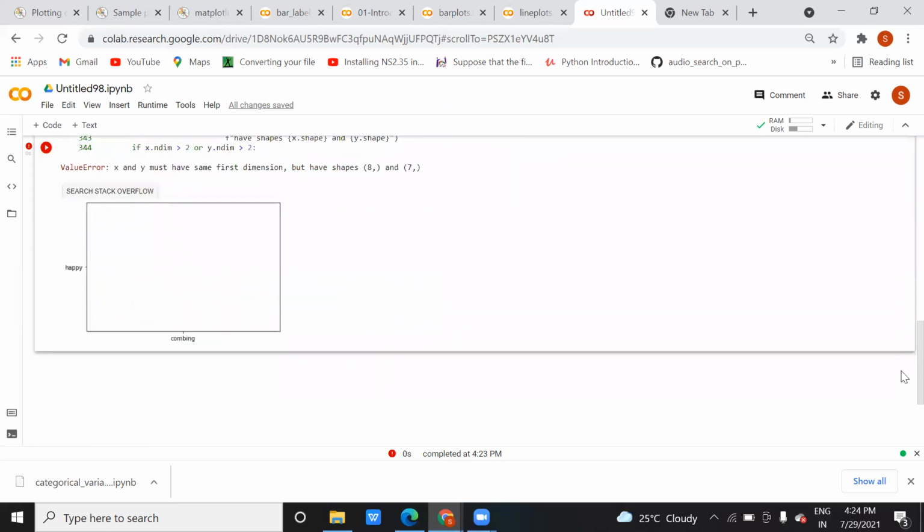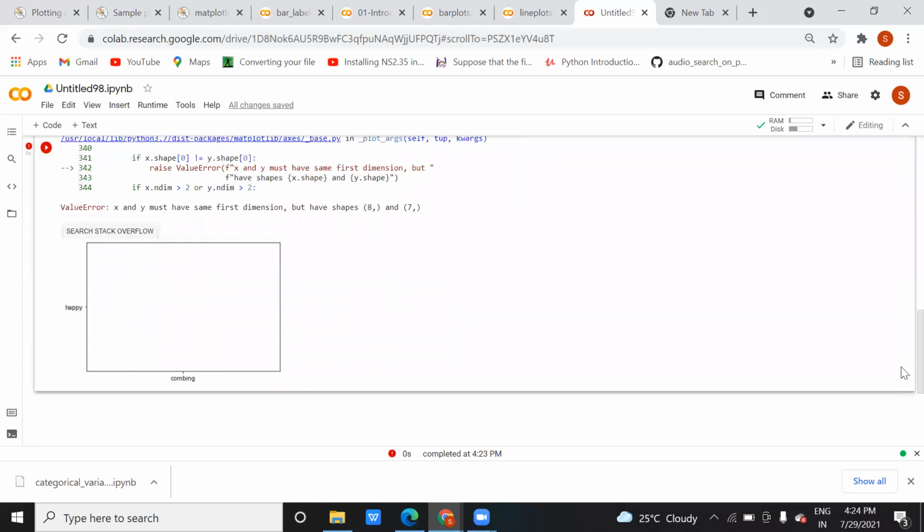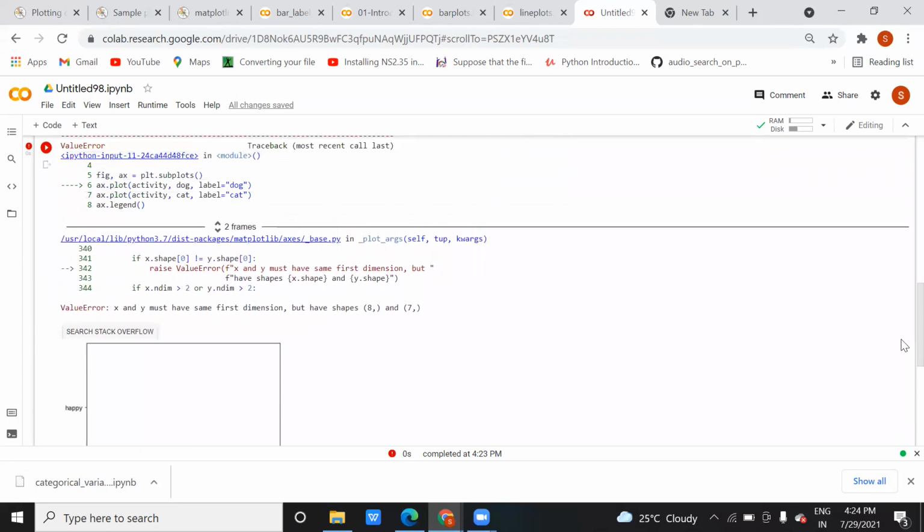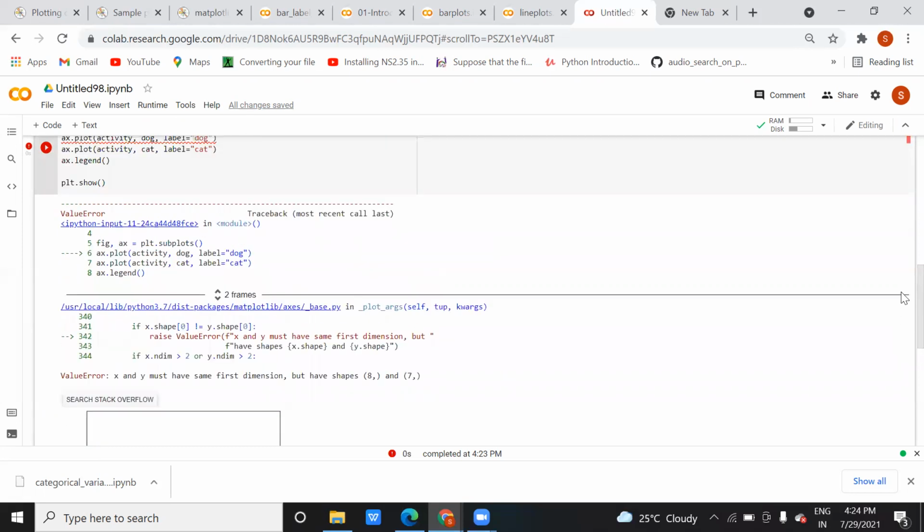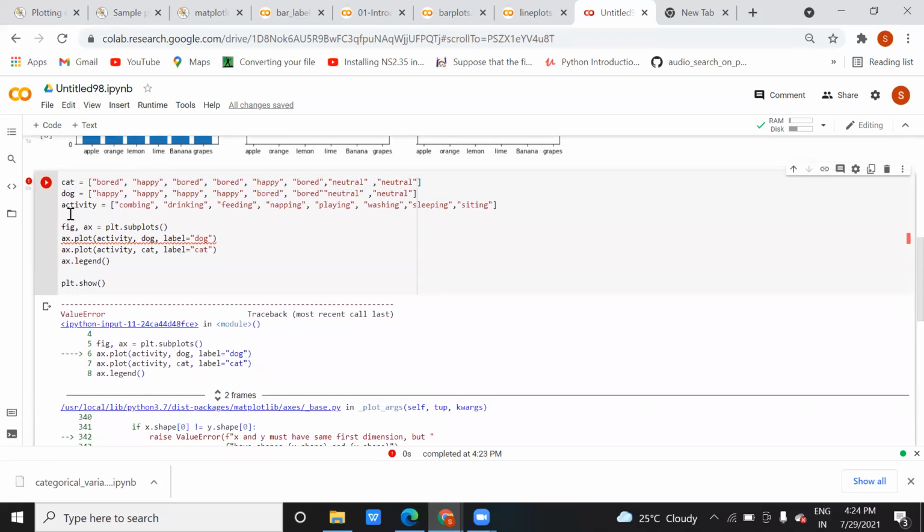What about the bar one? X and Y must have the same first dimension, and X.shape, Y.shape. So it is having. Okay, just one minute.